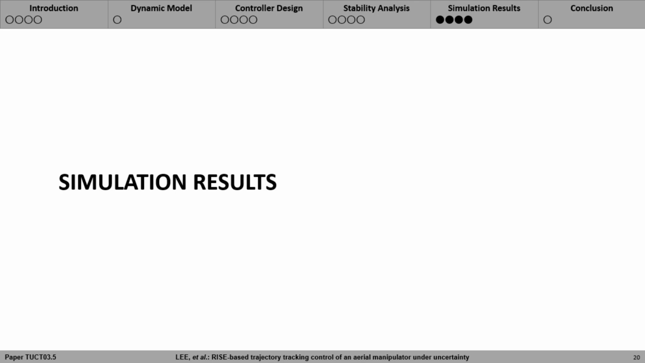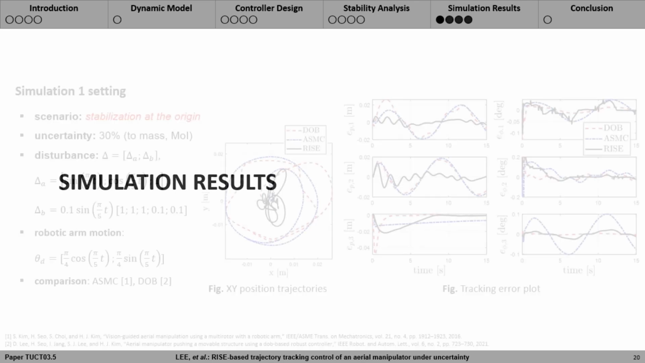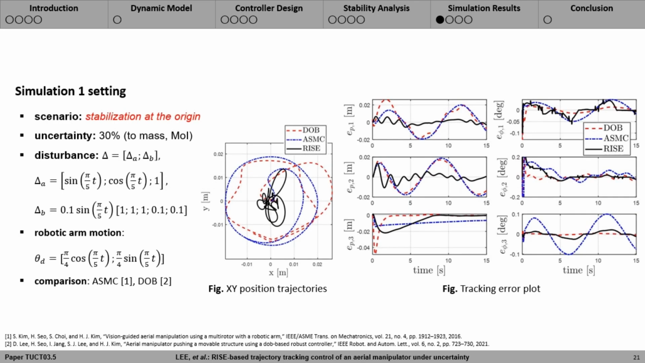We now present simulation results. The first simulation scenario is to stabilize at the origin while swinging the robotic arm in the presence of uncertainty. Parametric uncertainty on physical parameters of mass and moment of inertia is given as 30%, and time-varying disturbance is provided. Sinusoidal disturbance of magnitude 1 is added in translational motion, where total mass of the robot is about 3 kg.